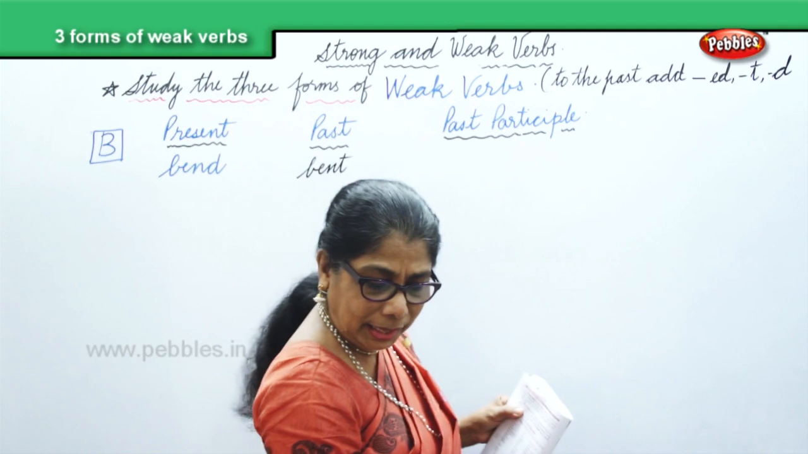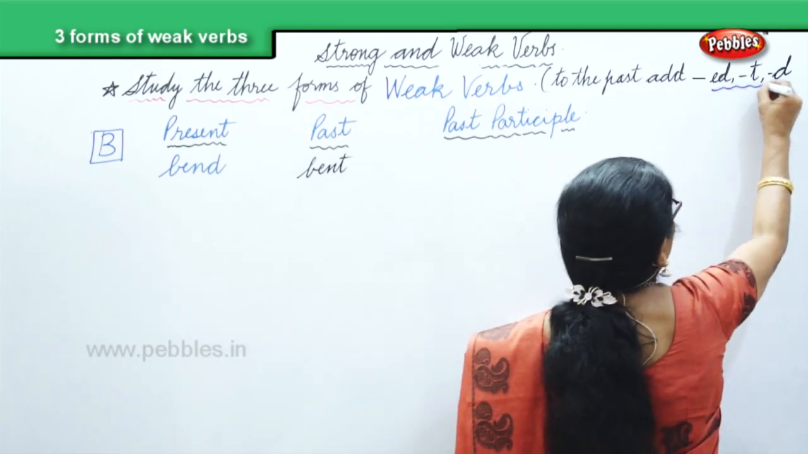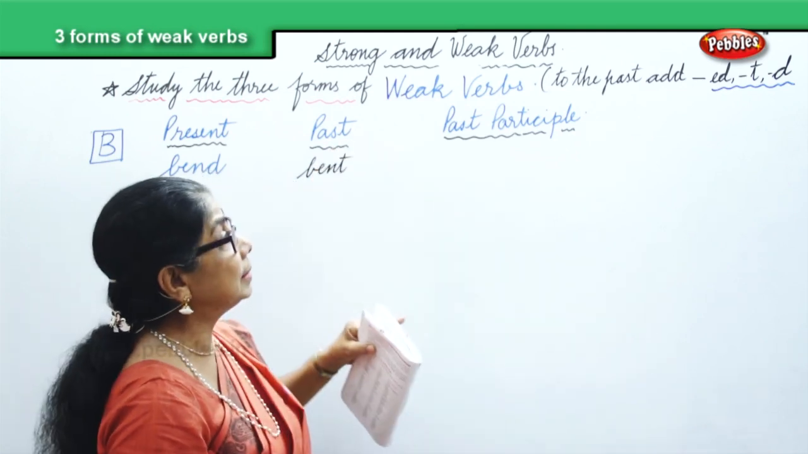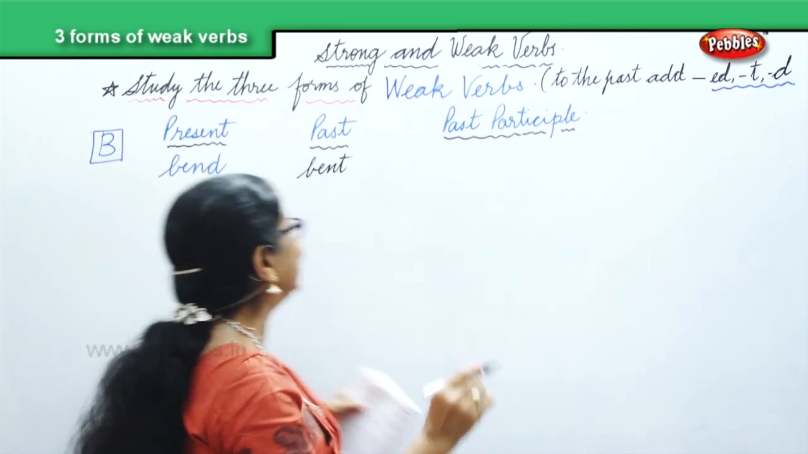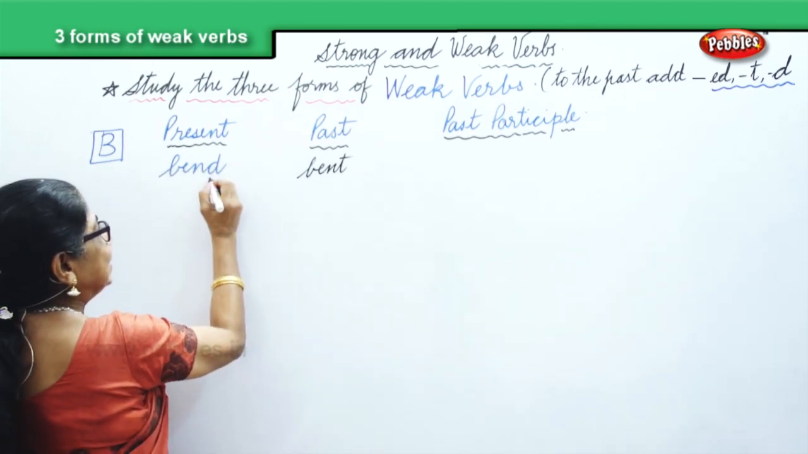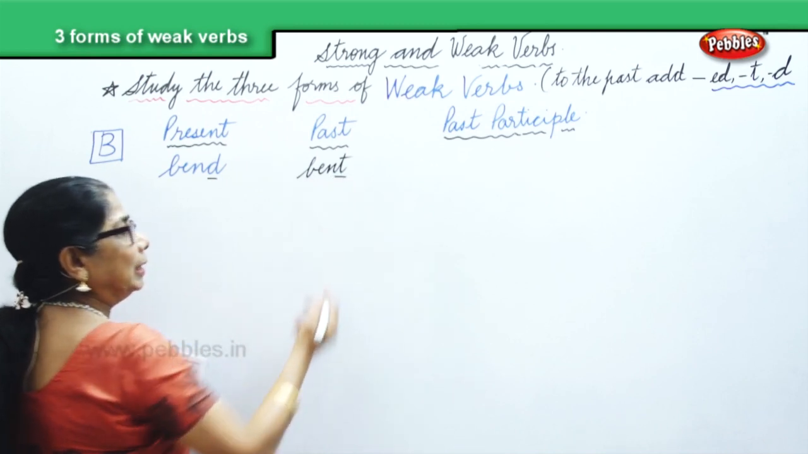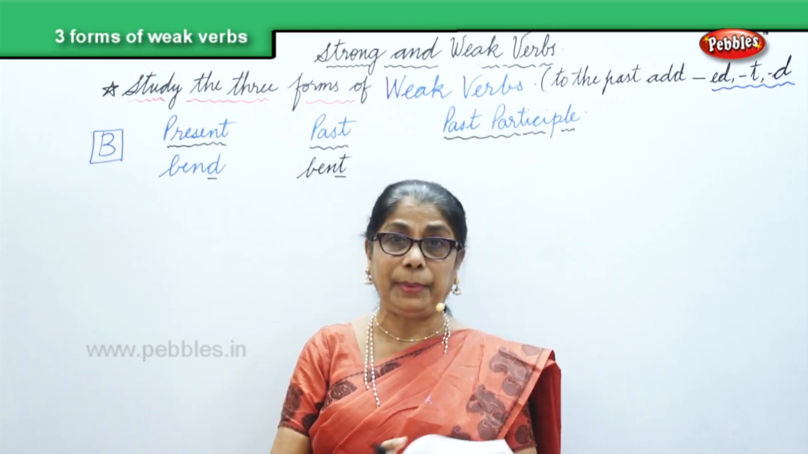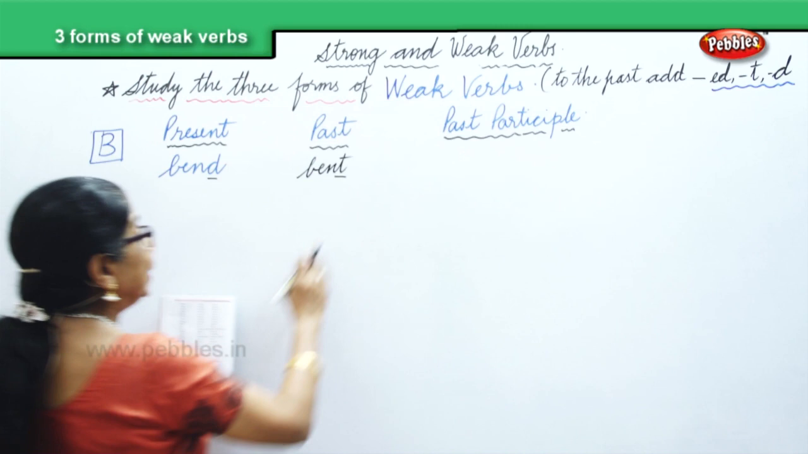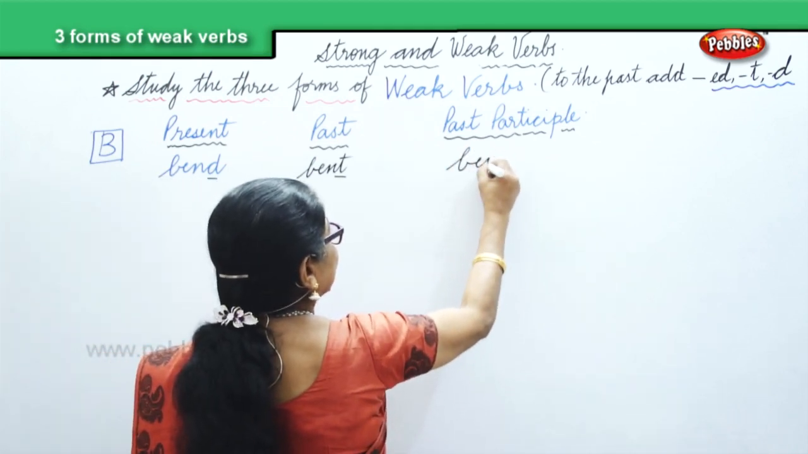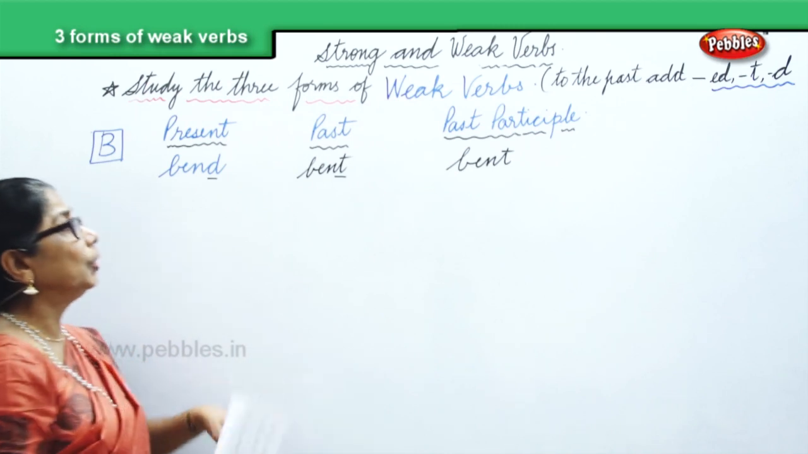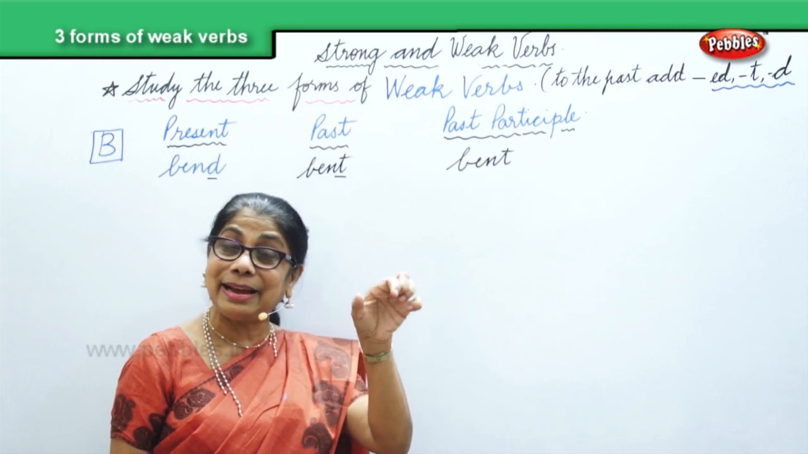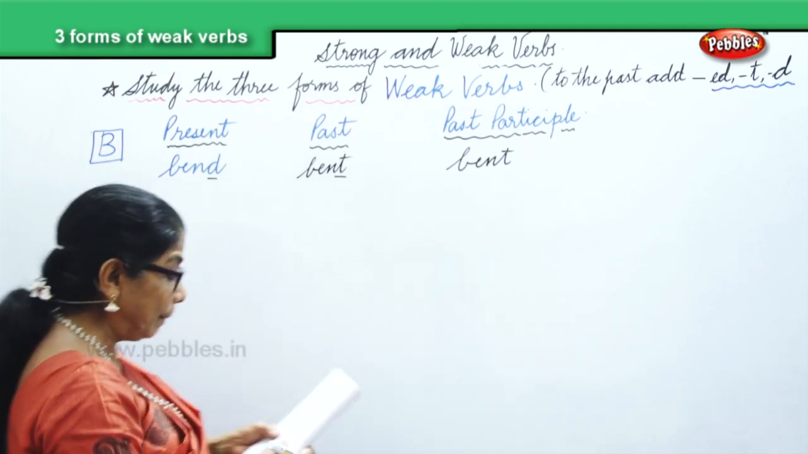Okay, now when we talk about the weak verbs, the past tense is formed by adding ed, t. Bend ends in d, but in the past we have the t, you saw. Bend, and in the past participle, how is it formed? Again it is bent. So for the weak verbs, look at the ending. Strong verbs have a vowel change inside. That's all you need to remember. Okay.